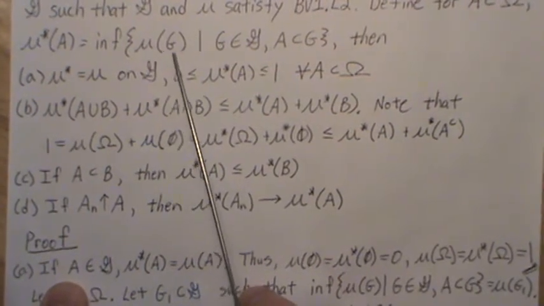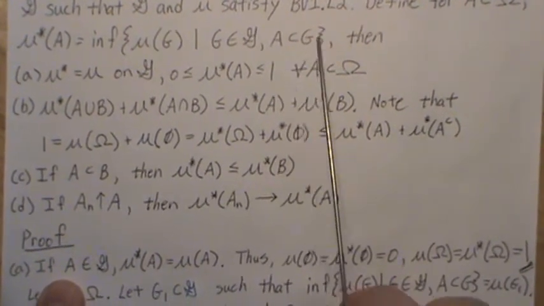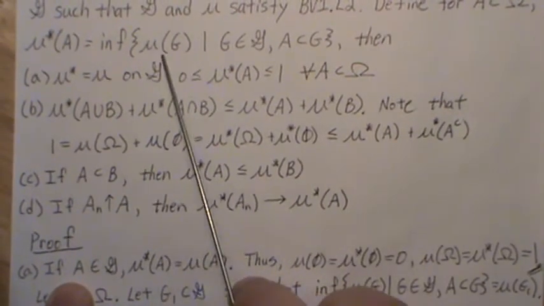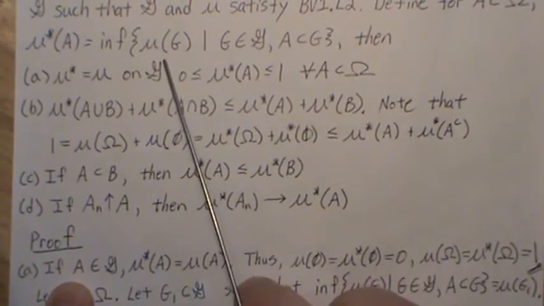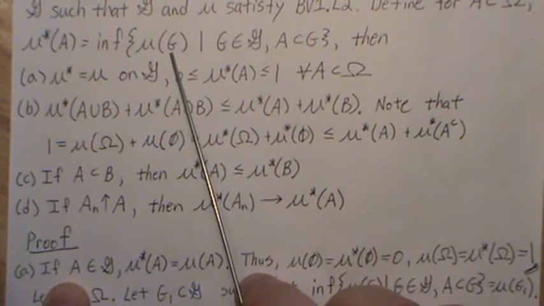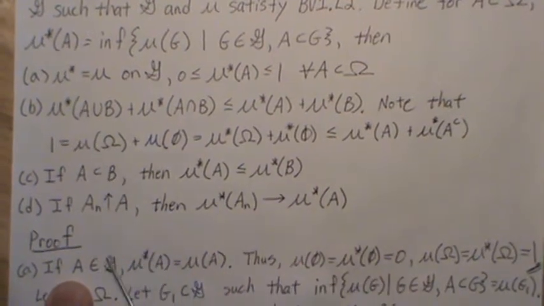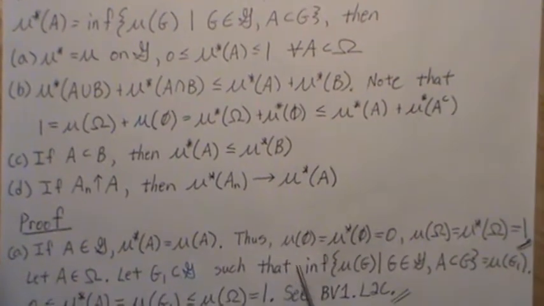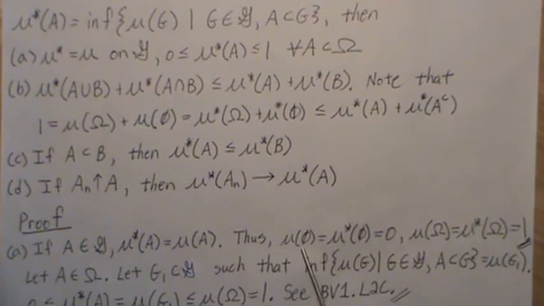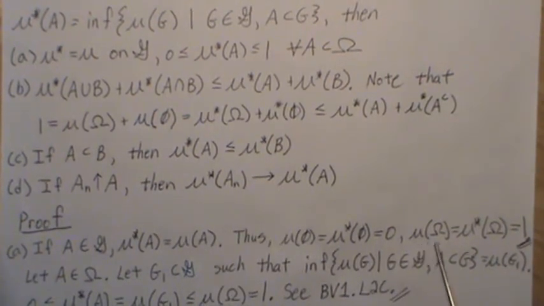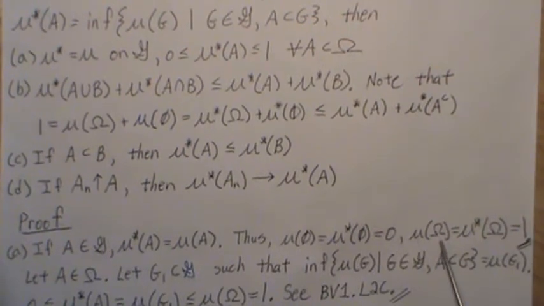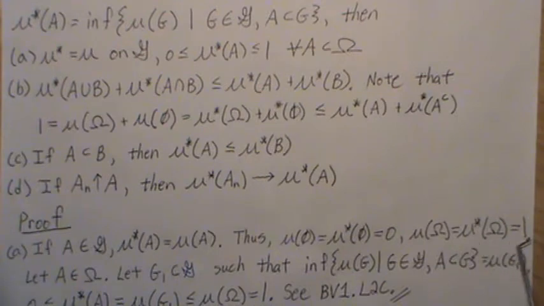So the measure of all G that cover A, and we want the minimum, well, you just take A. So mu of A is mu star of A. And since the empty set is in script G, its measure is 0, and omega is in script G, so its measure is 1.